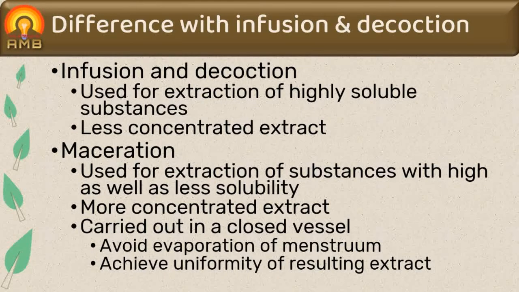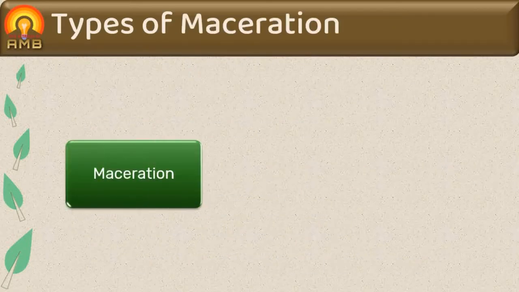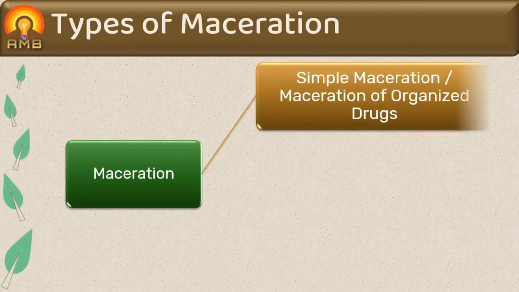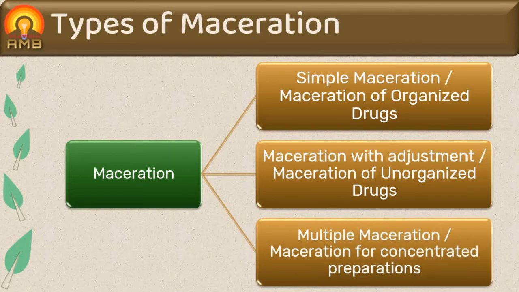Now let's discuss the types of maceration. Maceration is of three subtypes, as simple maceration, or it is also called as maceration of organized drug, maceration with adjustment, or it is also called as maceration of unorganized drug, and multiple maceration, or it is also called as maceration for concentrated preparations. We will discuss these types one by one.